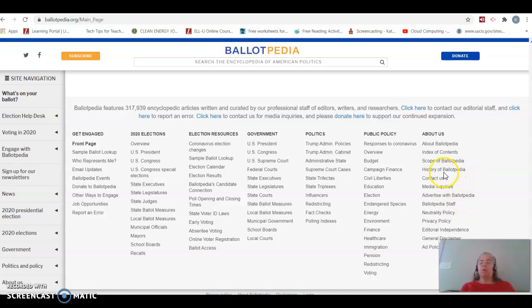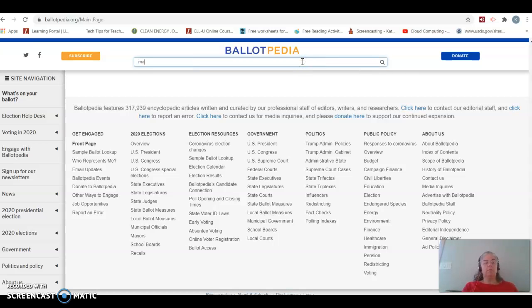How the media works, what the history is, what their scope is, and how they are independent, which means that this website does not promote one particular candidate over another. It seeks to give the most accurate information. So, this is for the entire United States, but what if we wanted to learn about what's happening in Massachusetts? Because that's where we live.